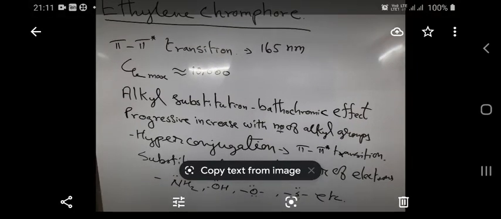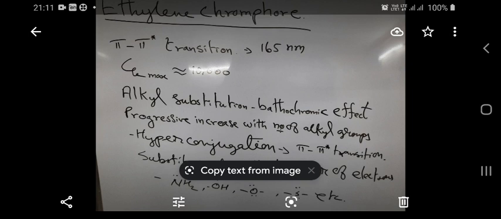After that, we saw the influence of solvent and its polarity in UV visible spectroscopy, and we saw the characteristic absorption of organic compounds in UV visible spectroscopy.